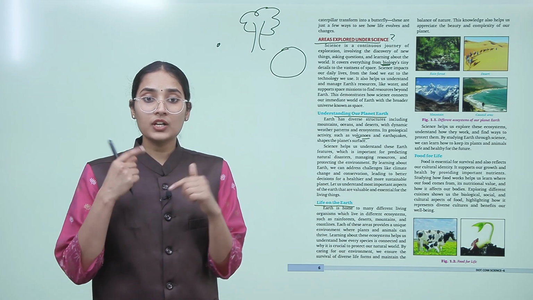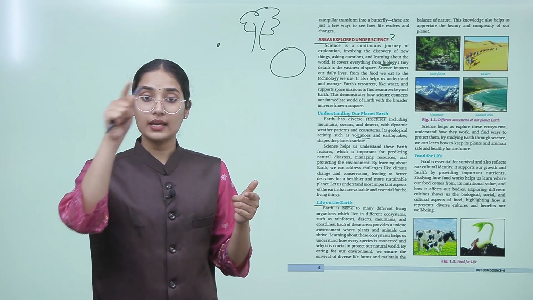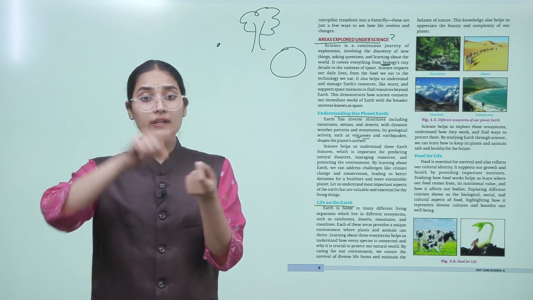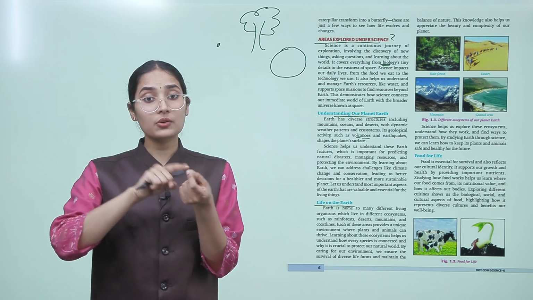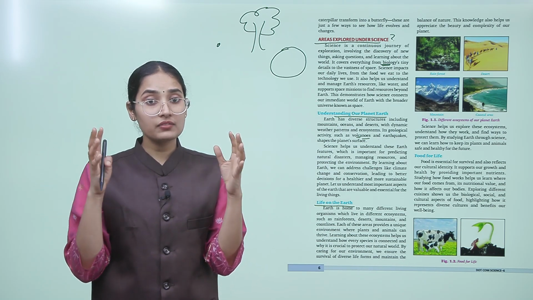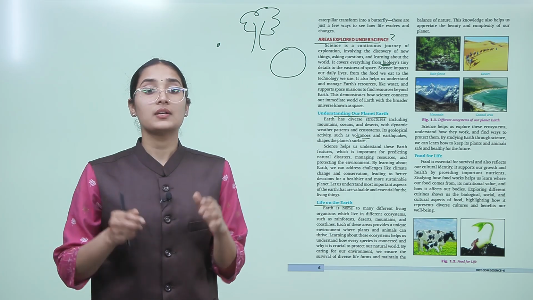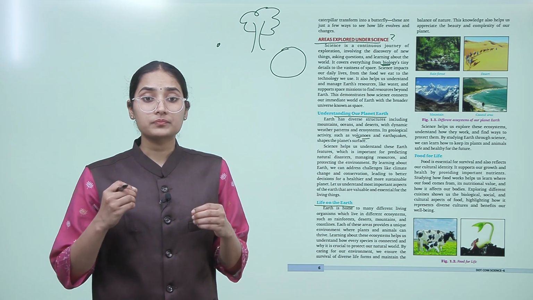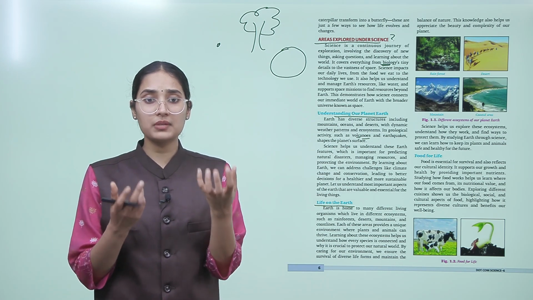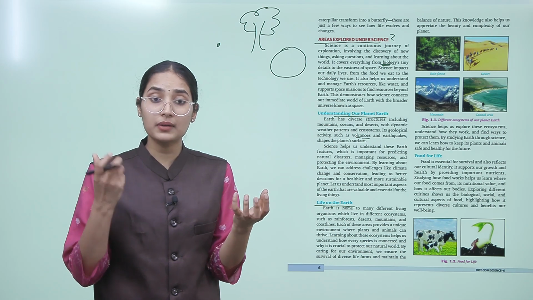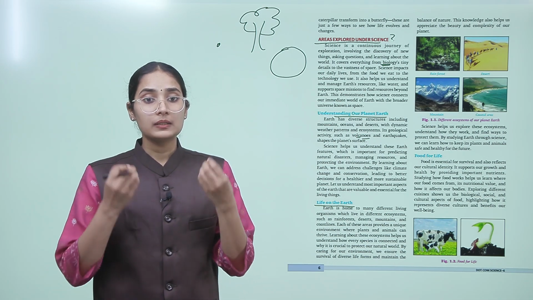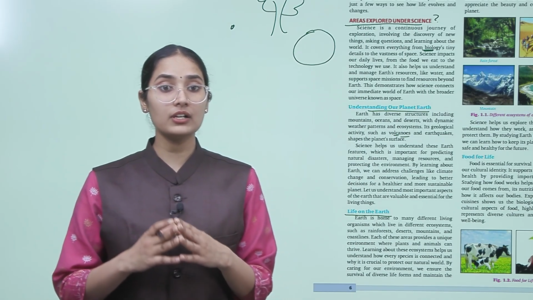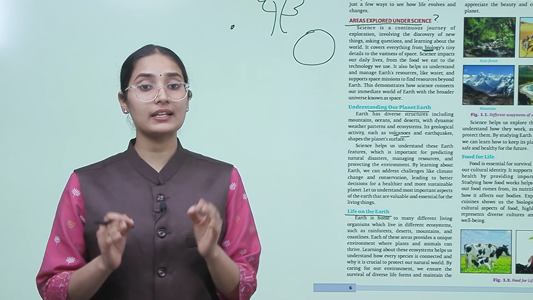When we learn about our ecosystem, how water, animals, insects, how an ant is also connected to a bat, is also connected to a tree, when we understand this interconnectedness, it will help us to protect our natural world. Then the importance of each and every species of plant and animal will be appreciated. By caring for our environment, we ensure the survival of diverse life forms and maintain the balance in nature.